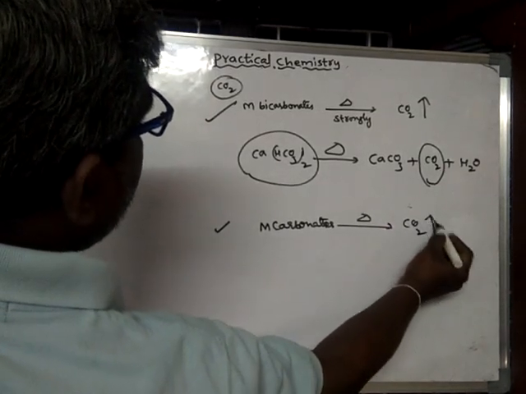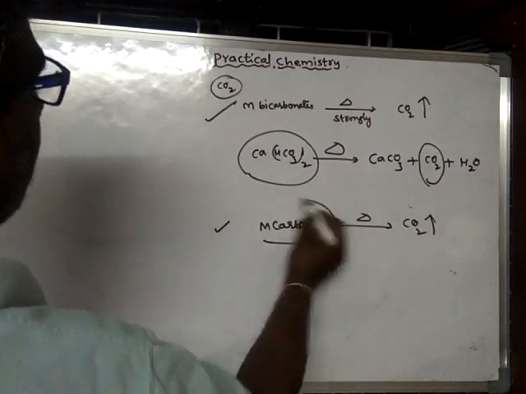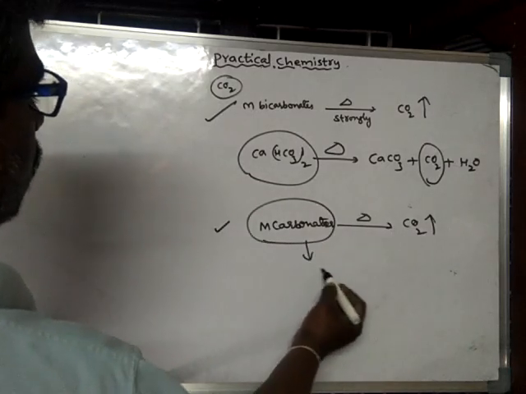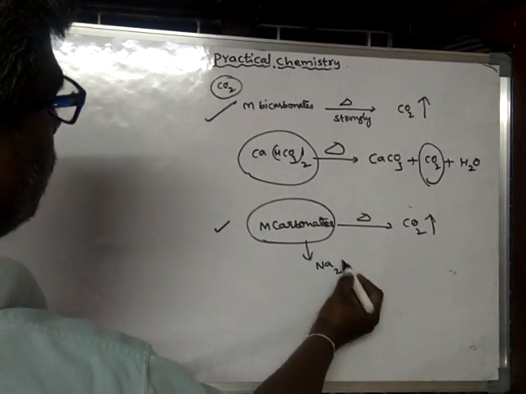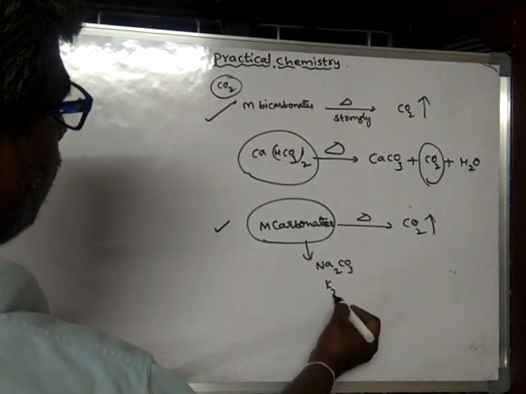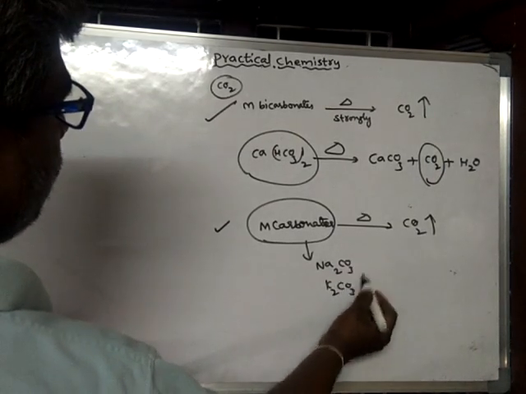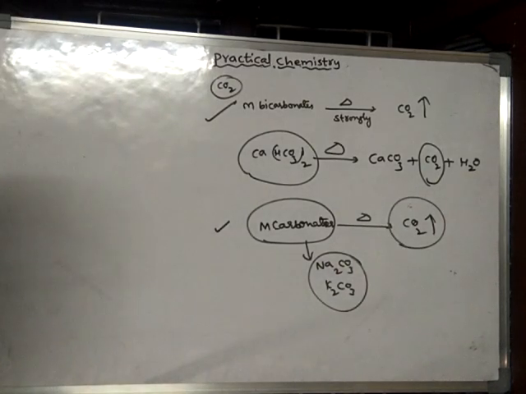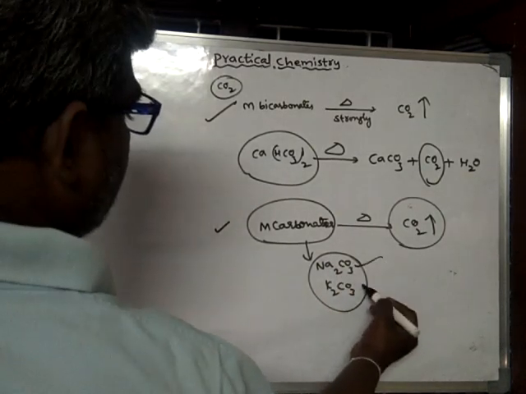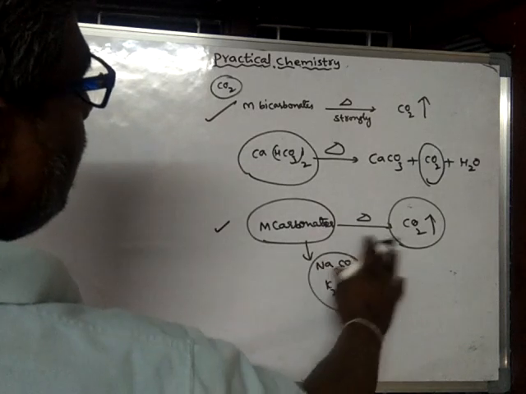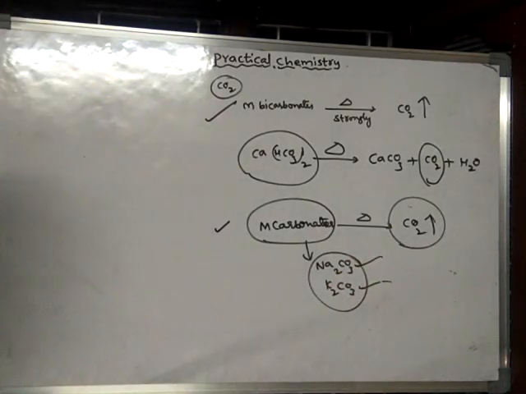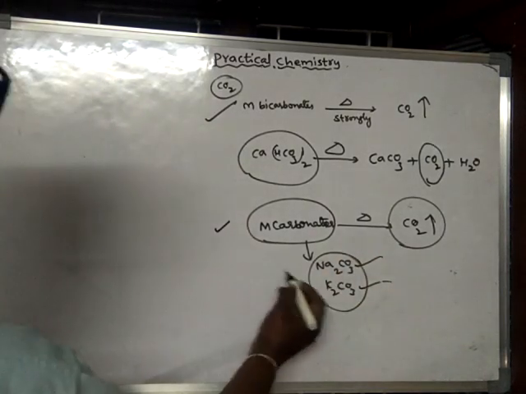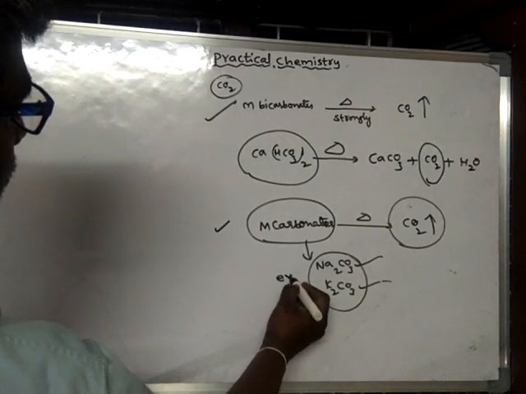Carbon dioxide. But in case of carbonates, we should not choose sodium carbonate or potassium carbonate, because these two cannot produce carbon dioxide gas. Simply they melt, but they do not give carbon dioxide. So all these are the exceptions.